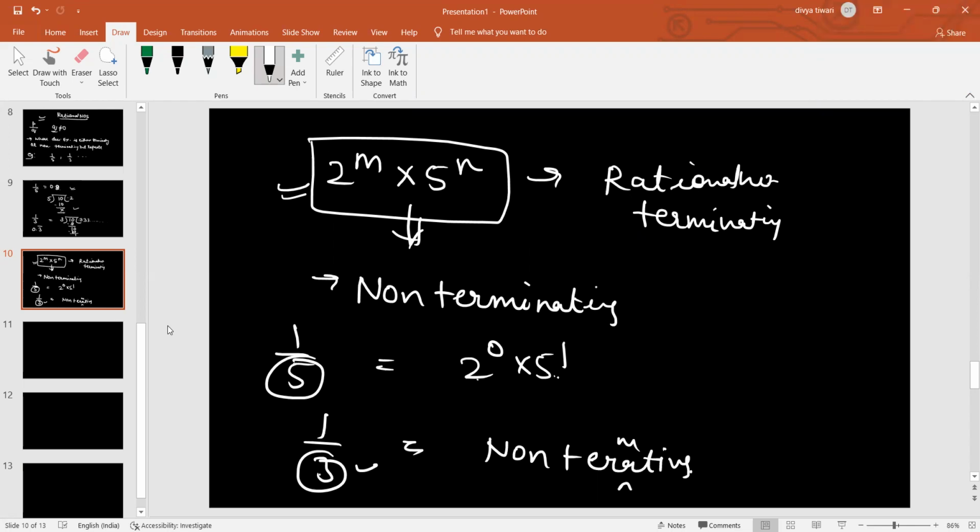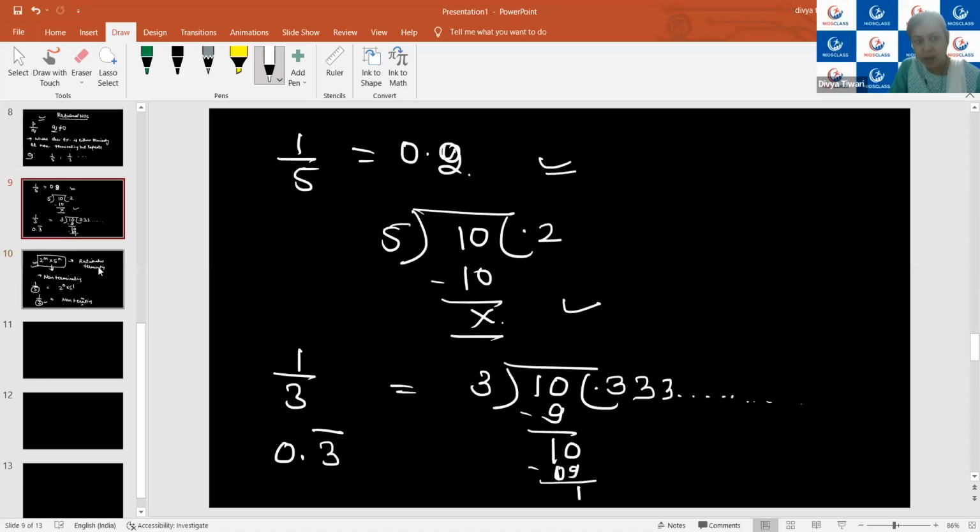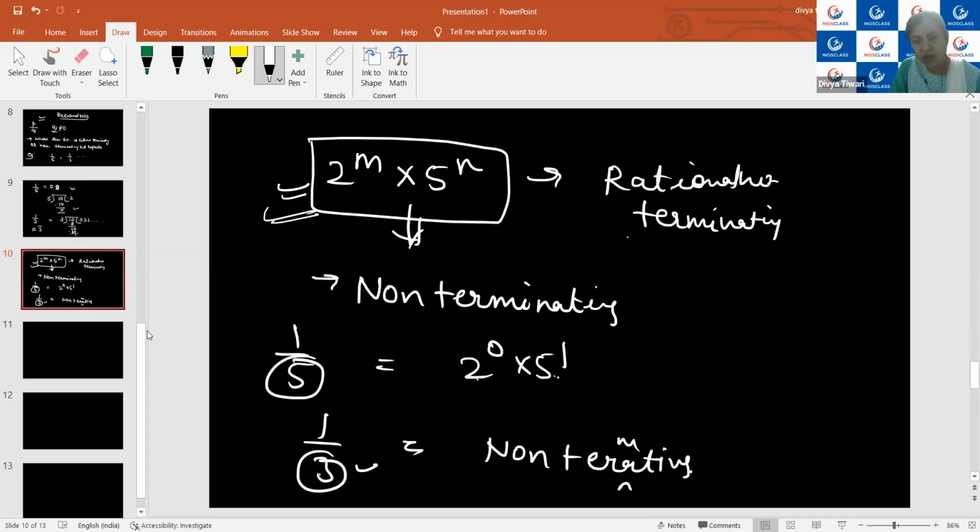Ma'am, 2 and 5 are constant. Yes, this is the fixed condition that if a number is a terminating type, then it will always be represented in the form of 2 raised to power m and 5 raised to power n. Is it okay? Yes. This is the condition. So without doing its division, by seeing its denominator part also, we can conclude whether the given number is going to give us a terminating type of decimal expansion or non-terminating type of decimal expansion. I hope all the things are clear, whatever we have discussed so far in the class.